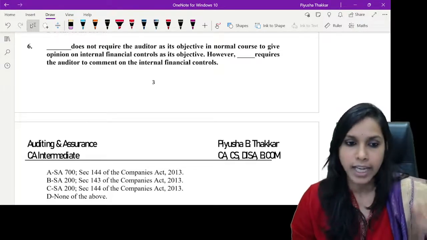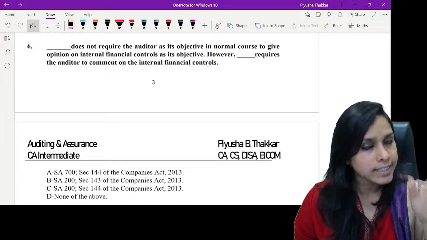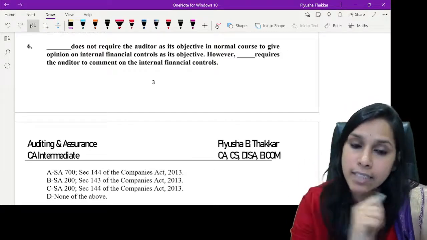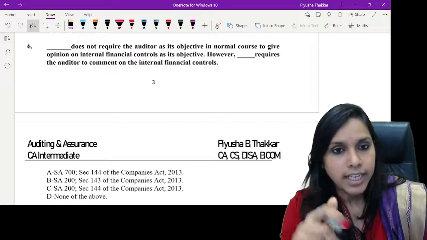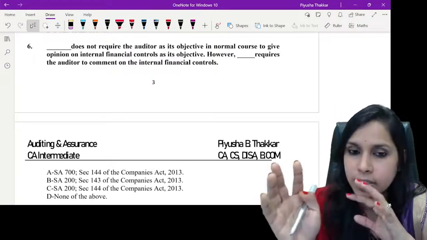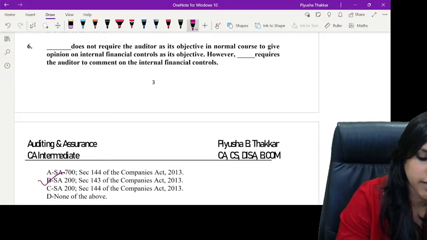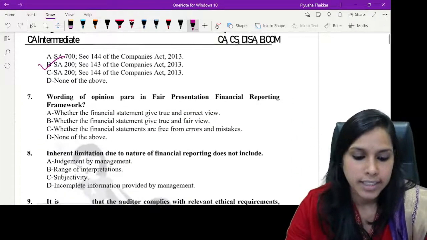No. Okay. Yes. So neither SA 200 speaks about it, nor SA 700 speaks about it. No problem. However, it has been discussed in which section? Under section 143. Okay. Yes. So which standard does not require it? SA 200 does not require it. However, section 143 requires reporting on internal financial controls. Okay. Yes. Come on. Next.